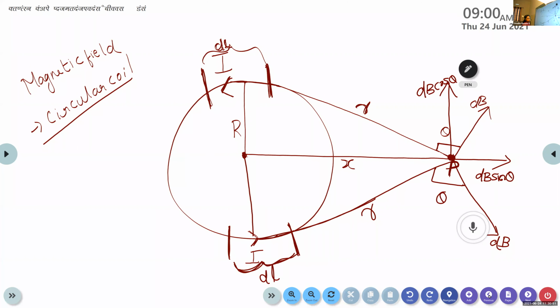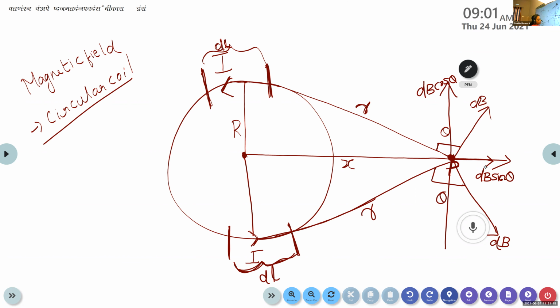And here also this dB is a vector quantity, so we can resolve it into two components.